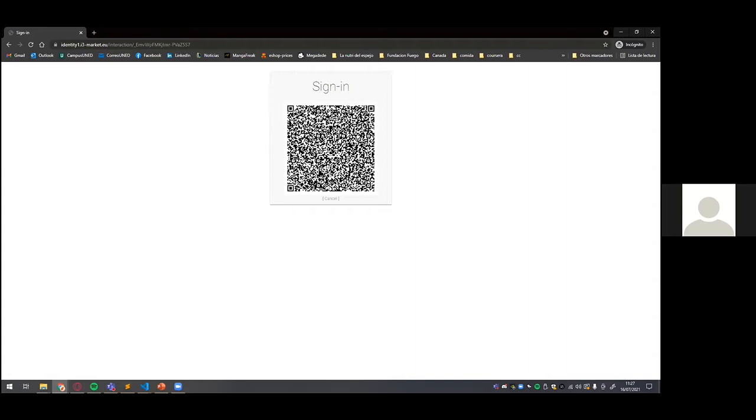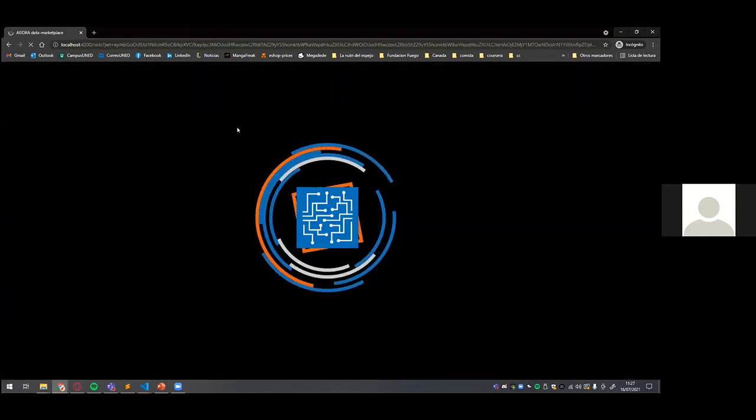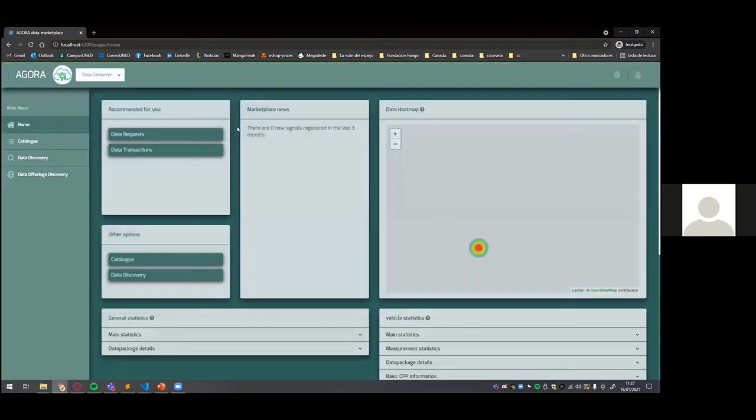So I'm going to scan this QR code. And I'm going to present my consumer credentials. And we are logging in as a data consumer.